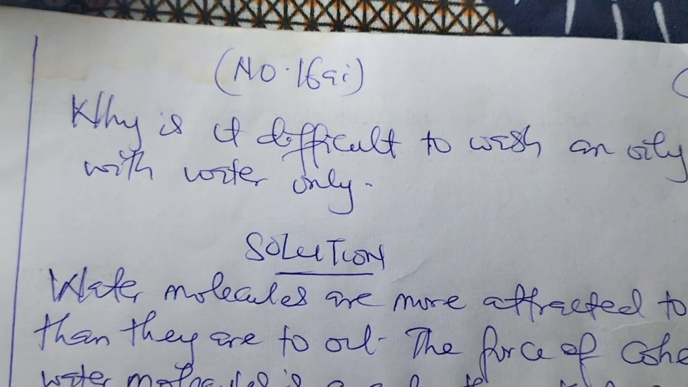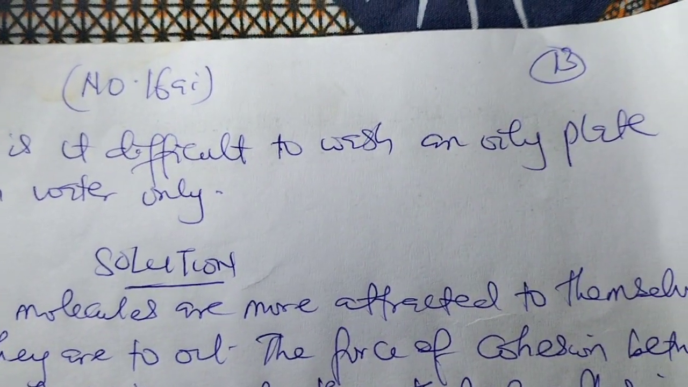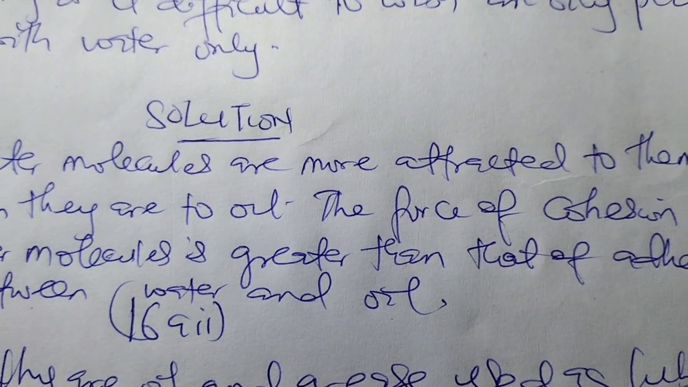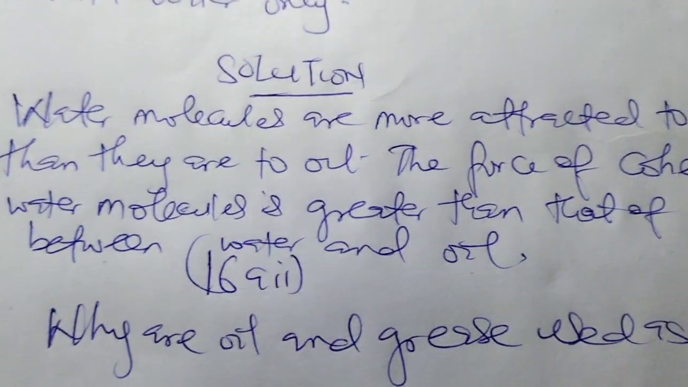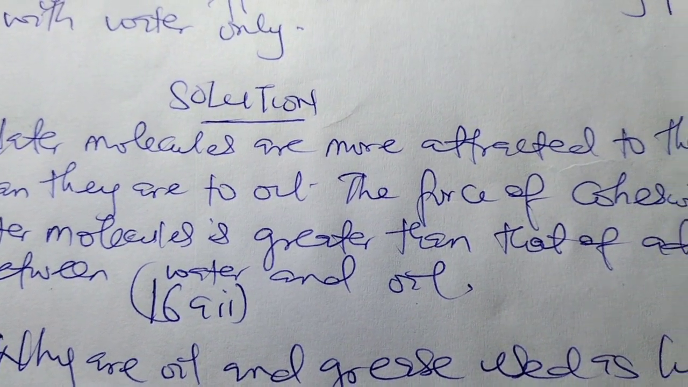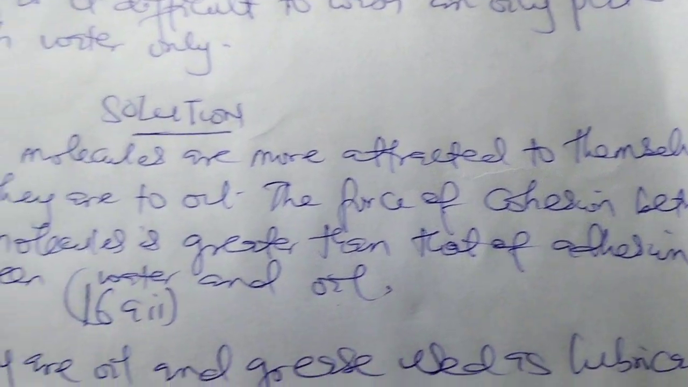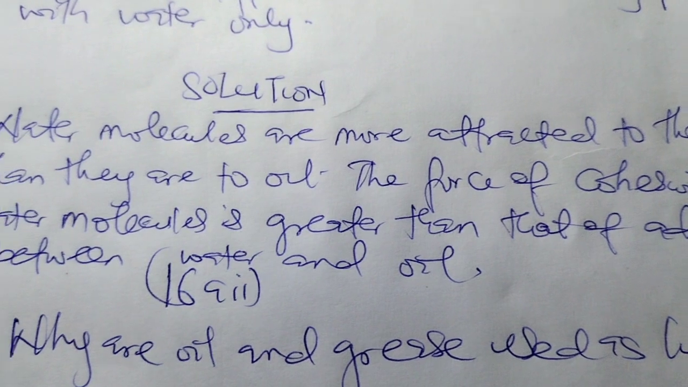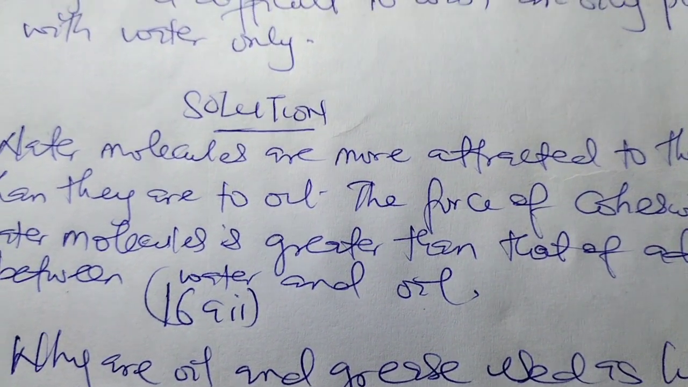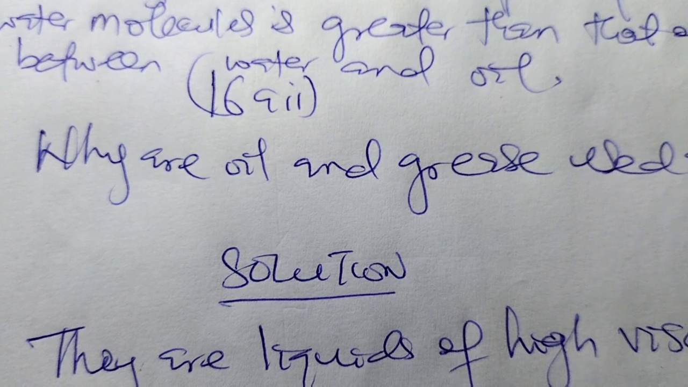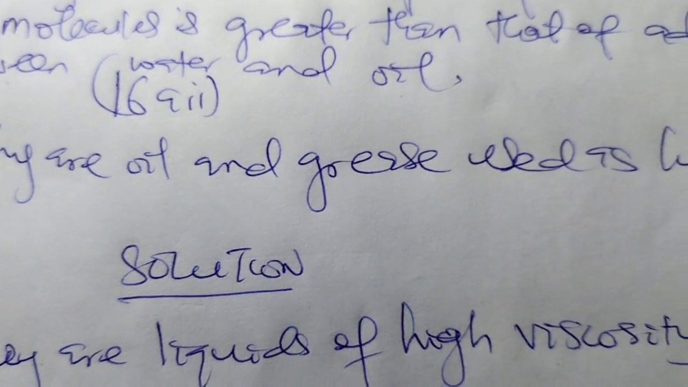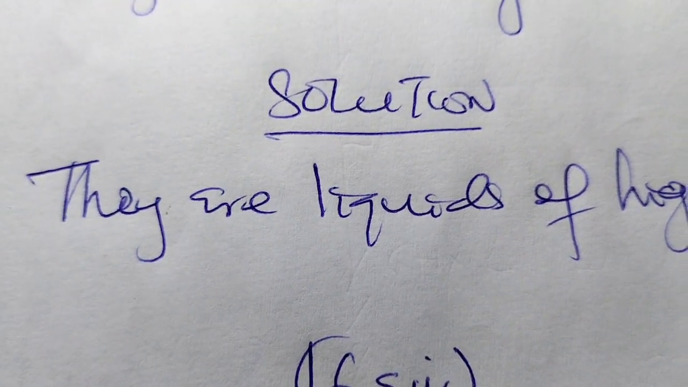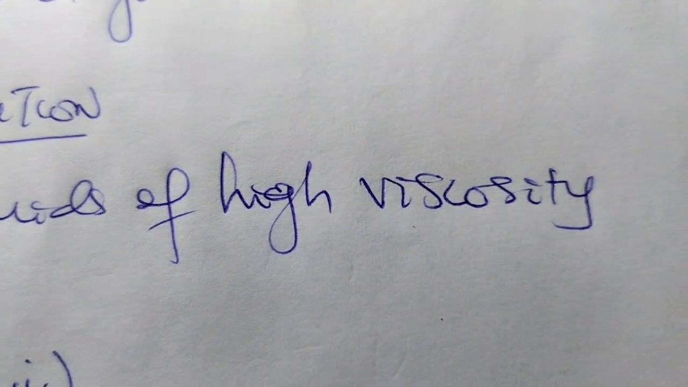Number 16A says, why is it difficult to wash an oil plate with water only? Reason: water molecules are more attracted to themselves than they are to oil. The force of cohesion between water molecules is greater than that of adhesion between water and oil. Question 16A II. Why are oil and grease used as lubricants? Solution: they are liquids of high viscosity.